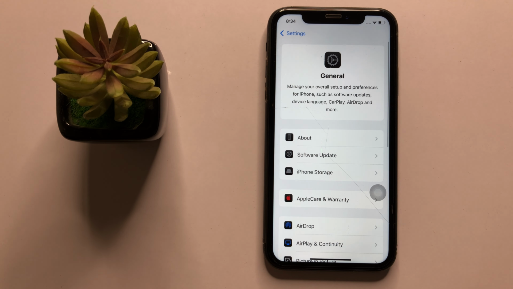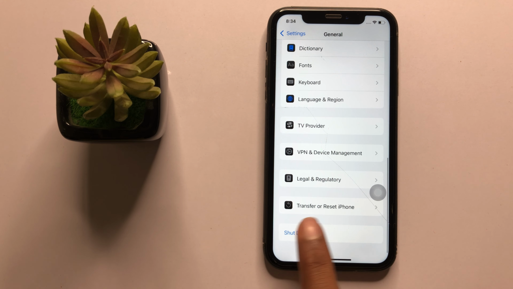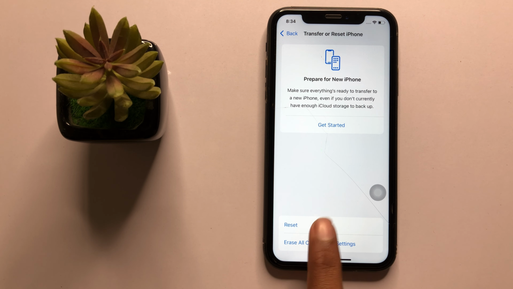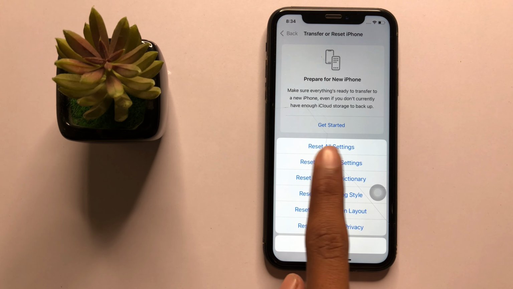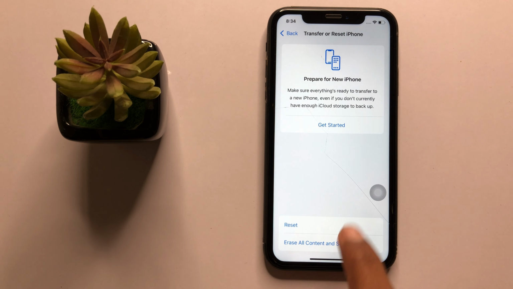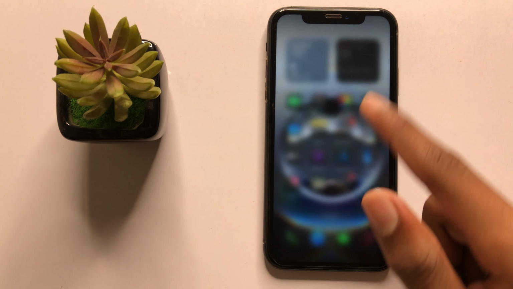By chance, if it doesn't fix your problem, then scroll down to the last and click on transfer or reset iPhone. Now click on reset. On top you can see the option reset all settings. Now click on it, and here enter your screen passcode to reset all your settings. It will reset all the settings but will never delete other data like photos, videos and other data. It will only reset all your settings. After resetting all the settings, your problem will be fixed.